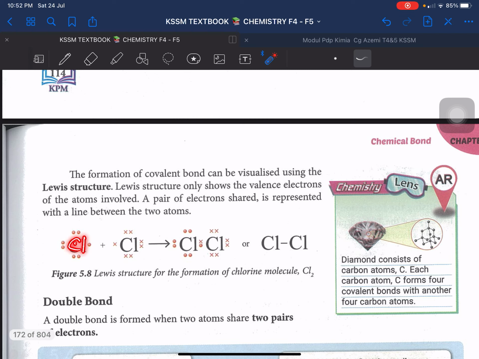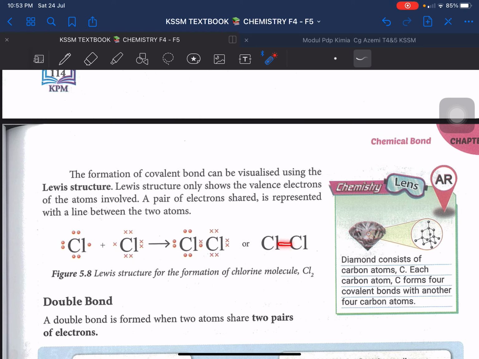So, hanya ada simbol, and then ada 1, 2, 3, 4, 5, 6, 7. What is this 7? It's actually the 7 valence electron. And then another atom. And when they combine, so you will only draw like this, okay? Yang combine tu adalah a pair of electron lah.